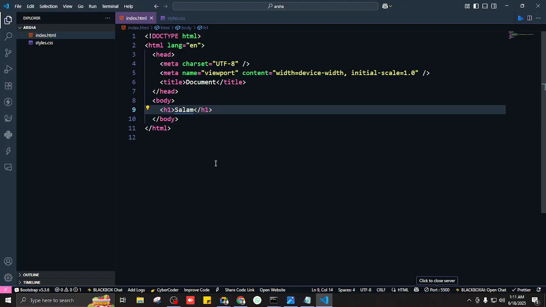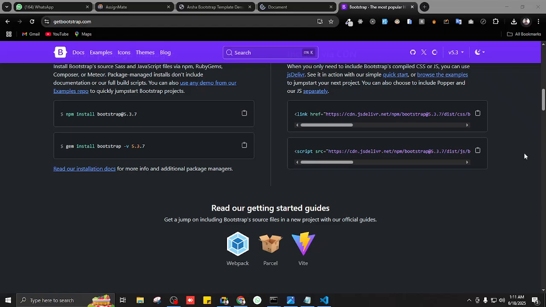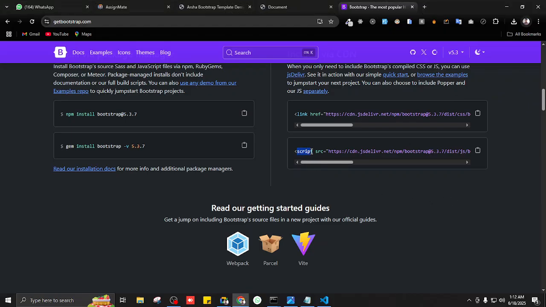In the head. Yeah, in the head, good. And this second one is the script. So basically script refers to JavaScript. Okay, this would be our next topic, inshallah. So JavaScript is responsible for the functionality of the website.